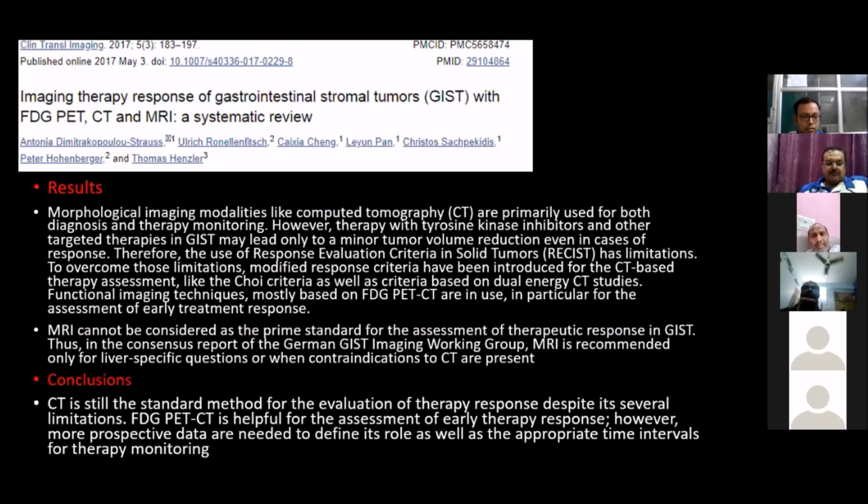Thus, in the consensus report of the German GIST imaging workshop, MRI is recommended only for liver-specific questions or when contraindication to CT is present. In conclusion, CT is still the standard method for evaluation of therapy response despite its several limitations. PET CT is helpful for assessment of early therapy response. However, more prospective data is needed to define its role as well as the appropriate time interval for therapy monitoring.